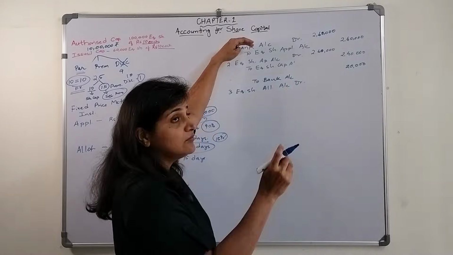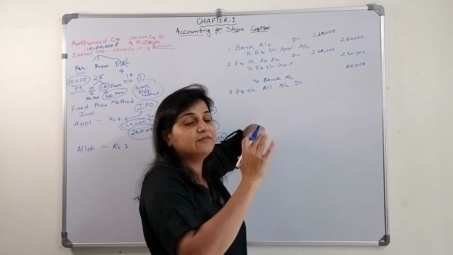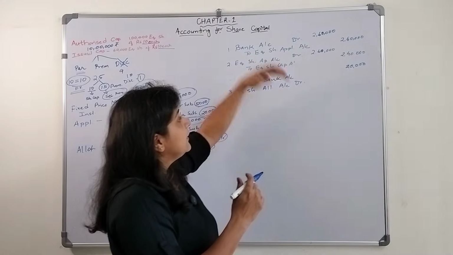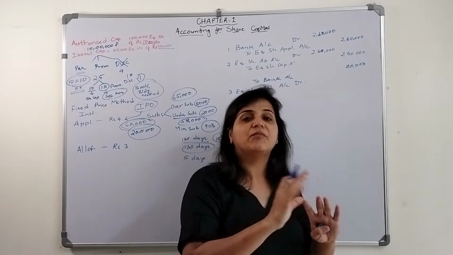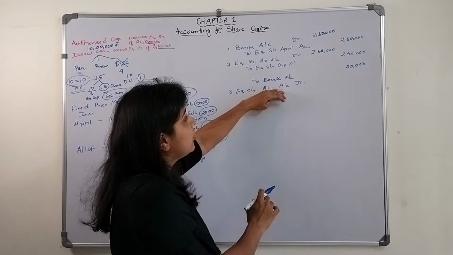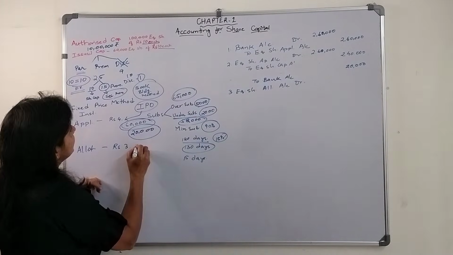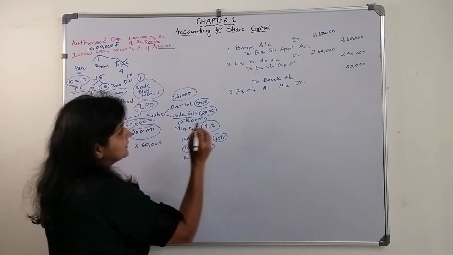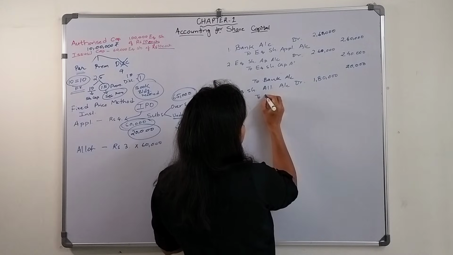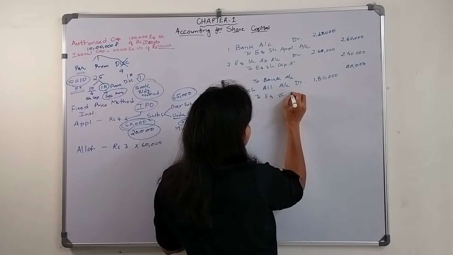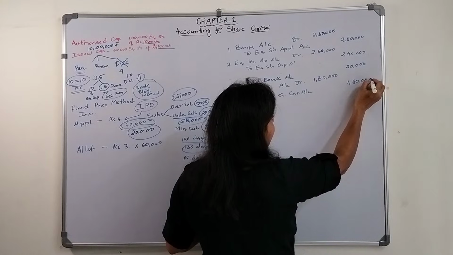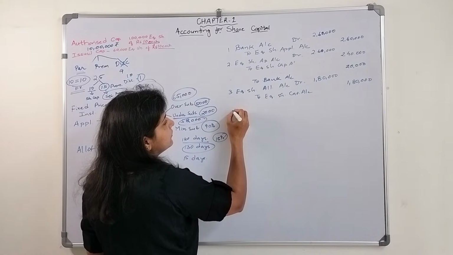In the earlier situation we did not know how much money would become due. So first the money will be received in case of application. In allotment we know how much amount will become due because the subscribers are mentioned, right? So equity share allotment account debit ₹3, 3 into 60,000, that is 1,80,000 to equity share capital account 1,80,000, and now these shareholders will pay the money.